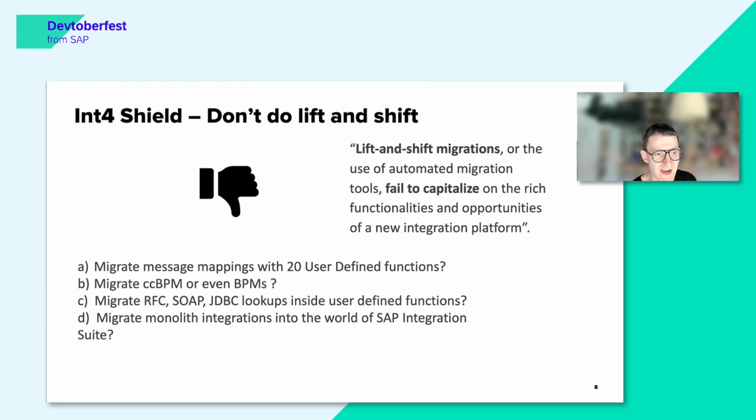What about migration? Do we want to migrate CC-BPMs or even BPMs, or do we want to redesign the flow from scratch? Another case, RFC, SOAP, or JDBC lookups. Do we really want to have them also within the user-defined functions inside the integration suite? How can we redesign this, right?